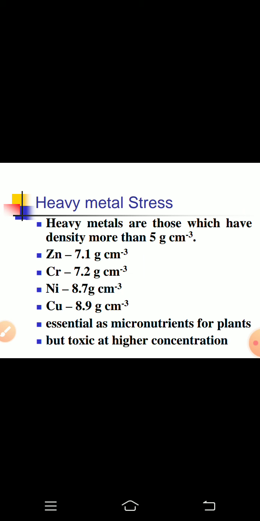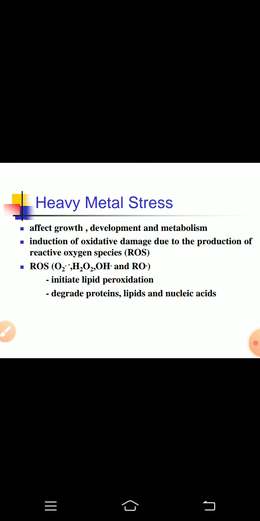Now heavy metal stress is basically induced by the excessive use of heavy metals in the field, or it may be because of the excessive use of fertilizer, or it may be leaching of these heavy metals from any type of rocks, etc. So heavy metals are those which have a density of more than 5 gram per cubic centimeter, like zinc, chromium, nickel, copper, etc. Usually they are essential as a micronutrient for plants, but they are toxic at higher concentrations.